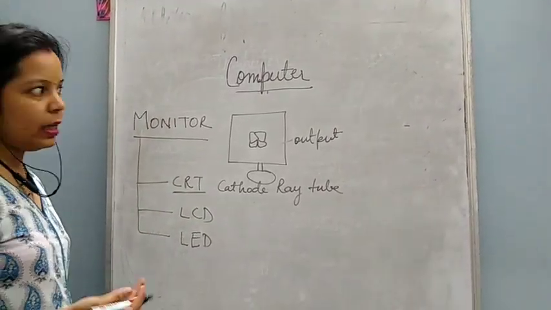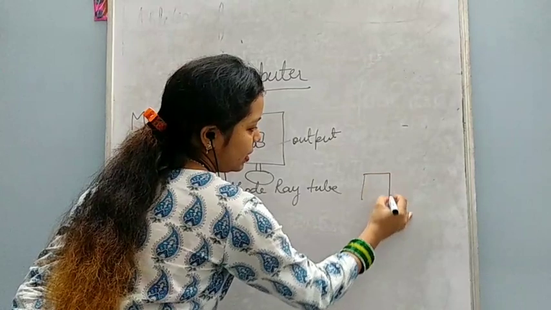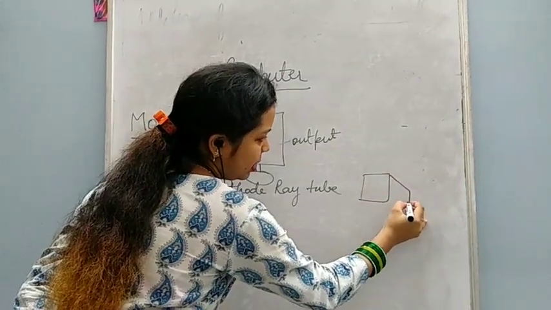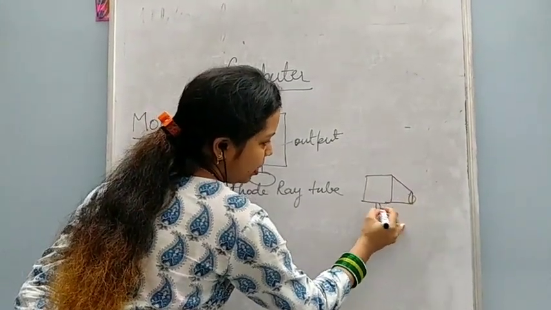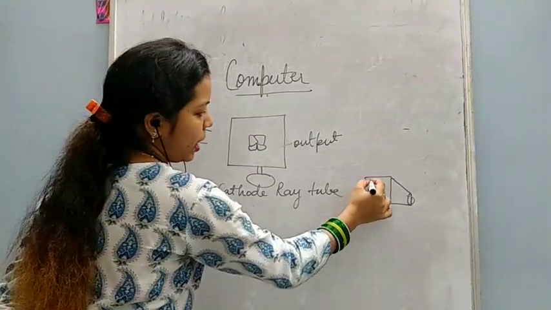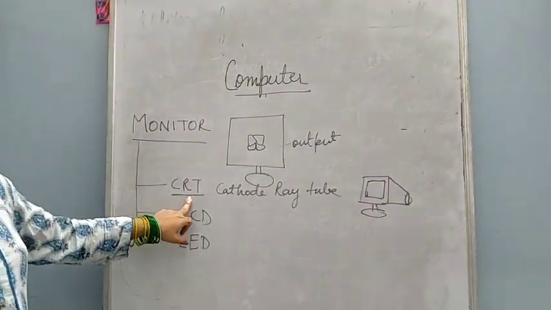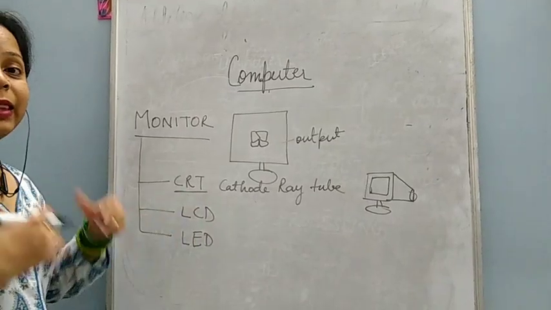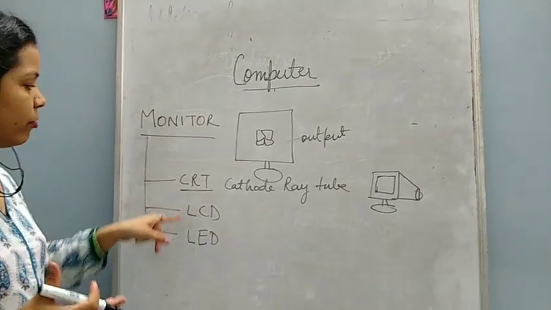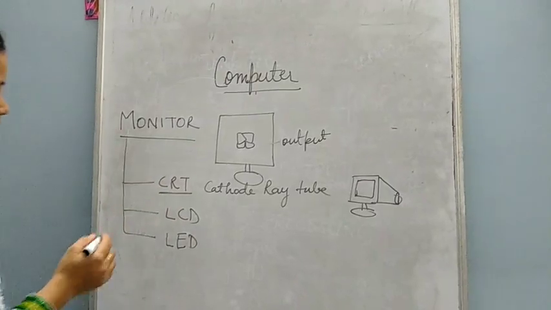Like you might have seen old types of TVs. Okay, these TVs were very big. Like this type of monitors you might have seen. Okay, these were very big. So these were known as CRT monitors, and they need more electricity when they work.